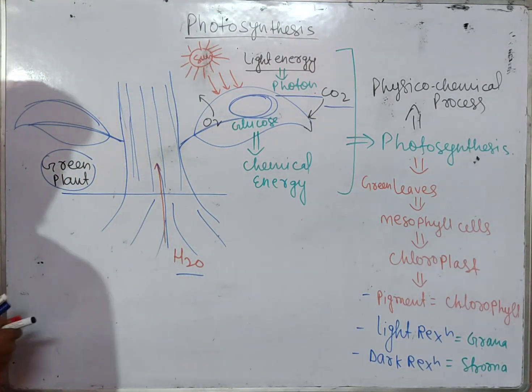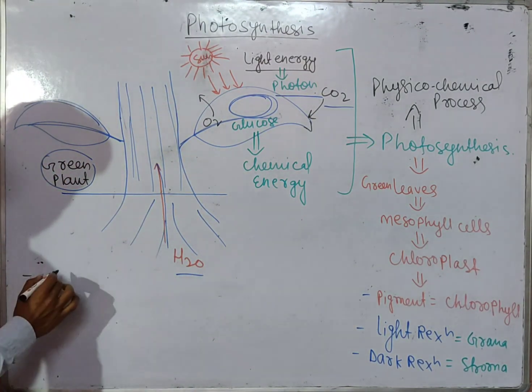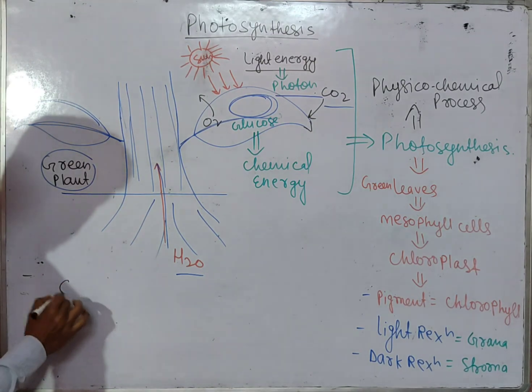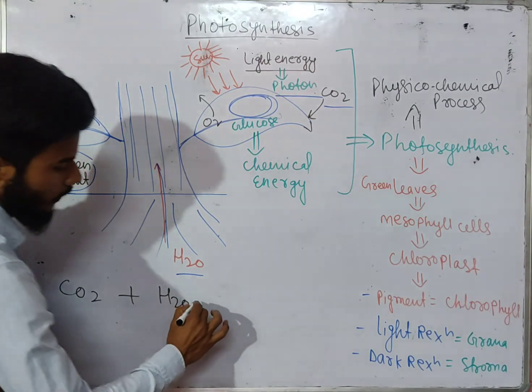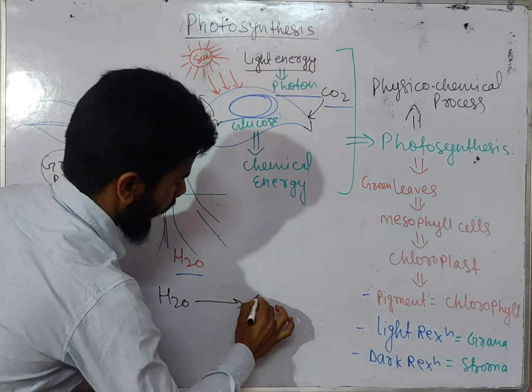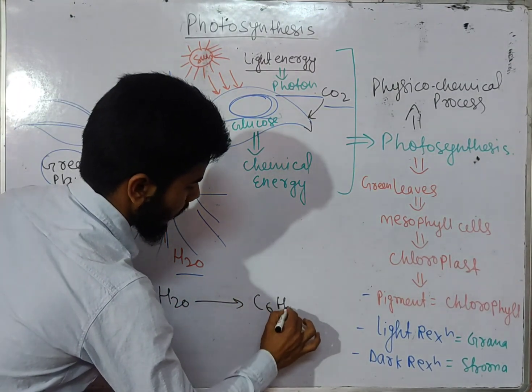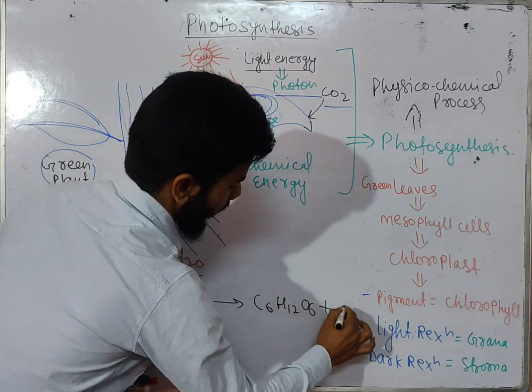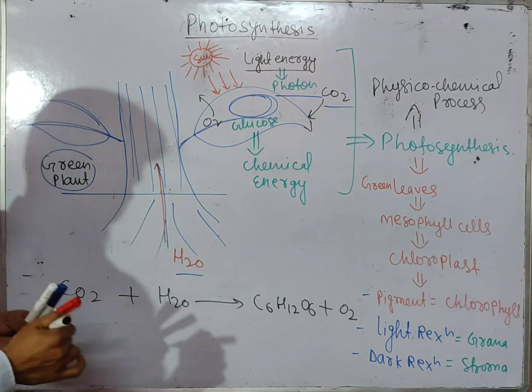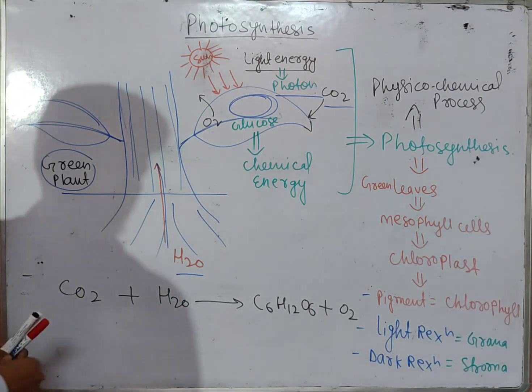So the equation of photosynthesis, as we know it till today: here we have CO2, which combines with water in the presence of sunlight. It forms glucose, that is basically a carbohydrate, C6H12O6, and in addition to that there is the formation of oxygen.